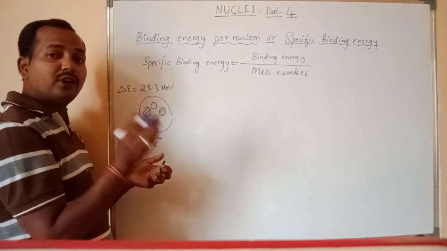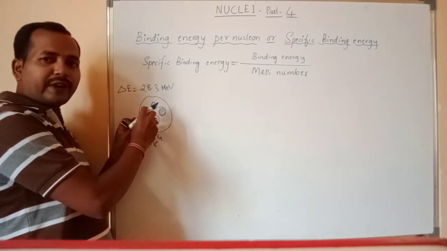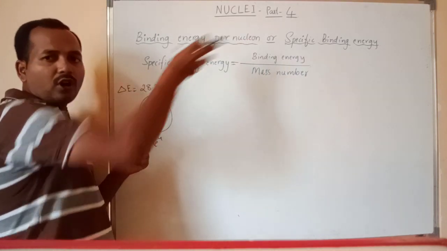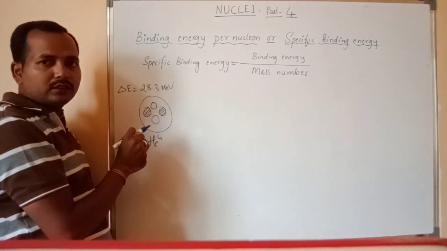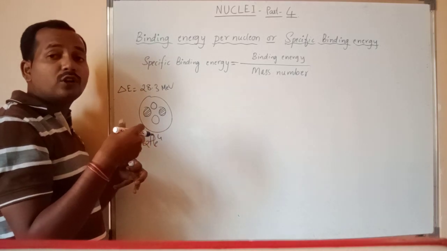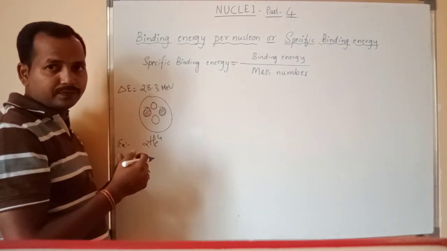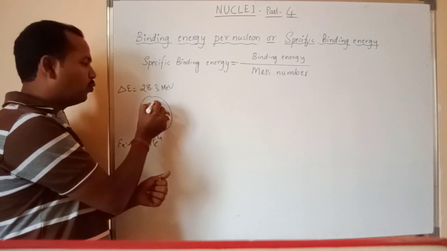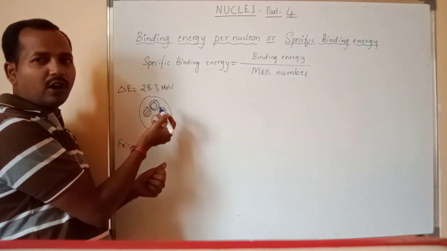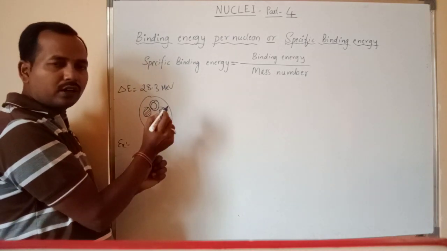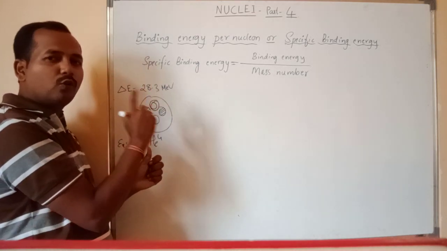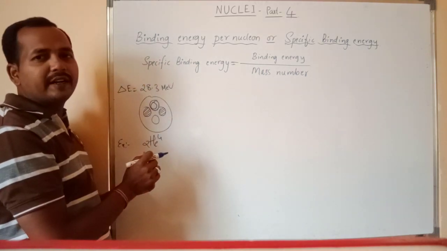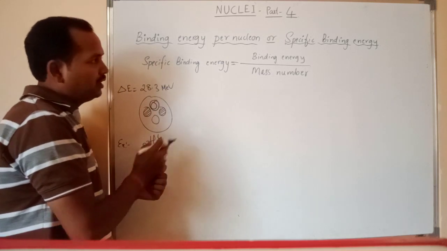Now binding energy per nucleon means you want to break this nucleus into its constituents. To remove one proton, to remove one neutron independently, how much energy are you going to apply? That is called specific binding energy. Specifically, one nucleon, that may be a proton or a neutron, to remove one neutron, how much energy do you require? That is called specific binding energy. Let us understand this by definition.